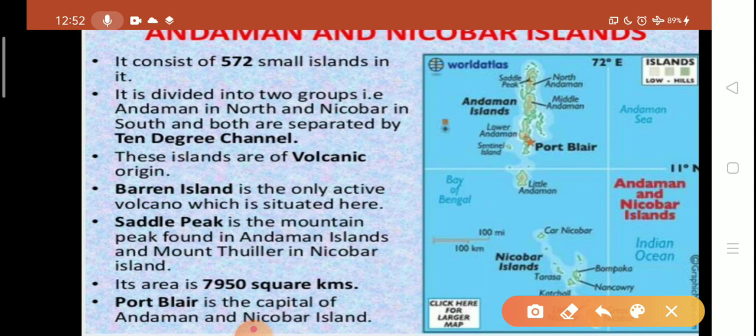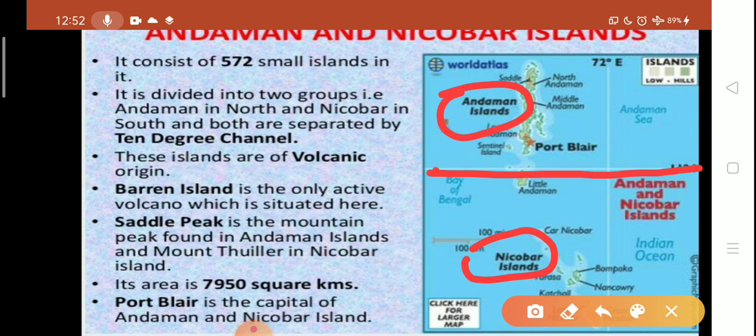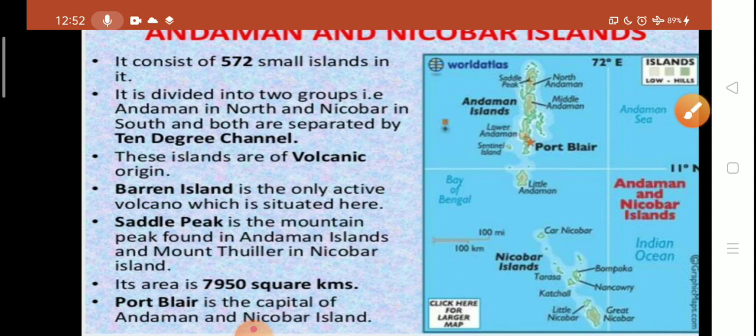So, look at this map, students. This is the location of Andaman Islands and this is the location of Nicobar Islands, and these islands are separated by the 10-degree channel. These islands are of volcanic origin. Barren Island is the only active volcano which is situated here. This is a very important point. The active volcano in India is Barren Island.